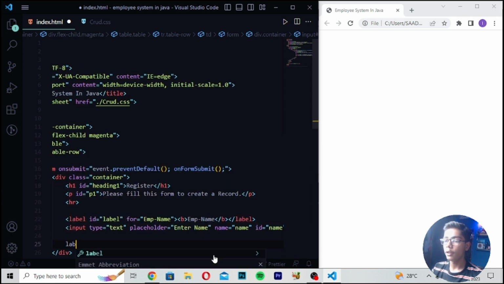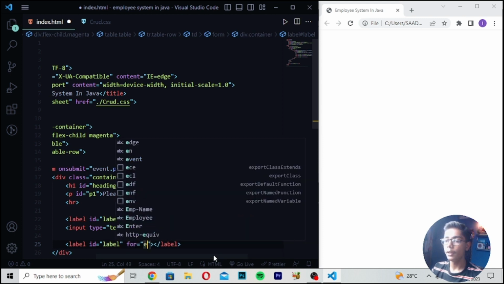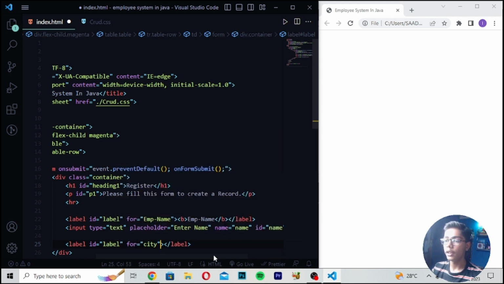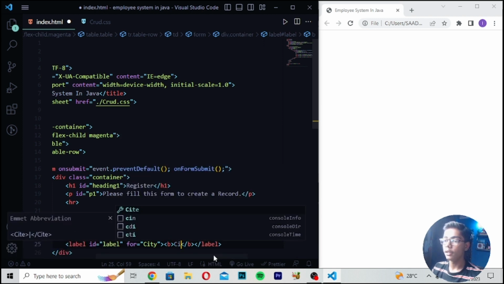After writing this, you have to write label, and then I will be writing id. So here I will be writing id label, and then you have to write for, which should be city. Then after writing this, I will be moving forward and then write a b tag, and then I will be writing city like this.